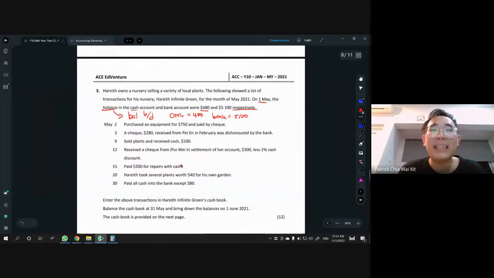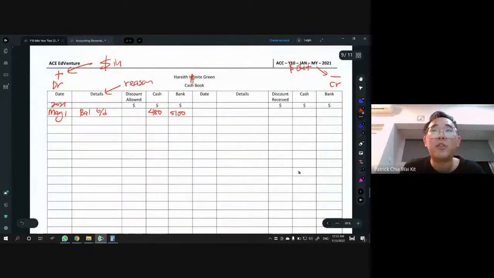On May 2nd, what happened? On May 2nd, we purchased an equipment for 750 and paid by cheque. All right. Just ask yourself when you're doing this: money in or money out. Seeing that we paid by cheque, the word paid means money out. By cheque means paid using bank. So we paid 750 from the bank account. So in the cash book, money out, put 750 in the bank account.